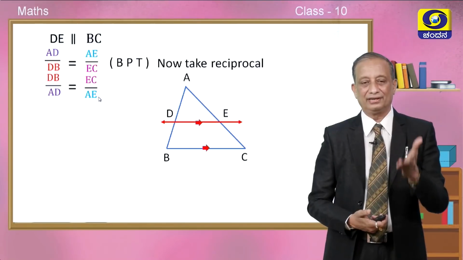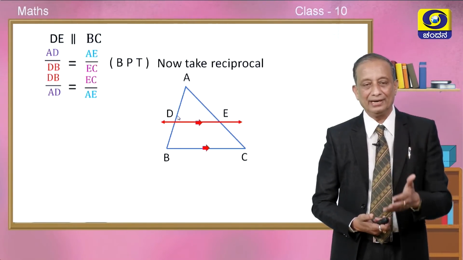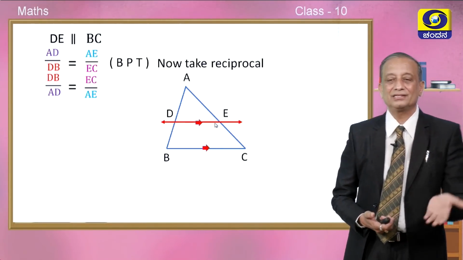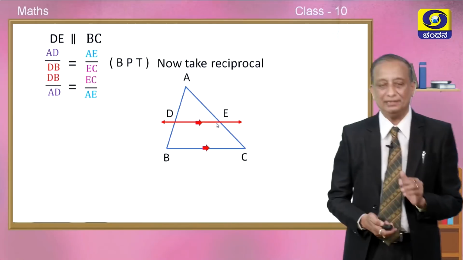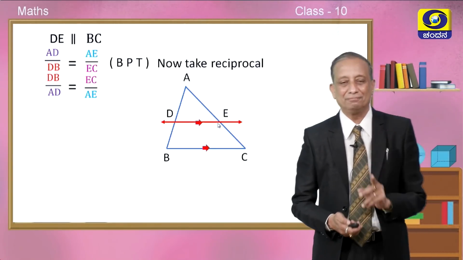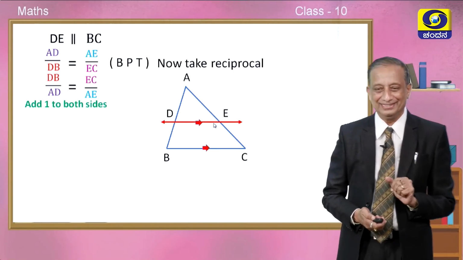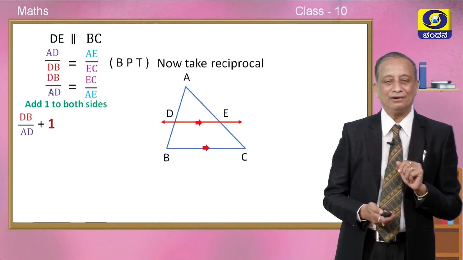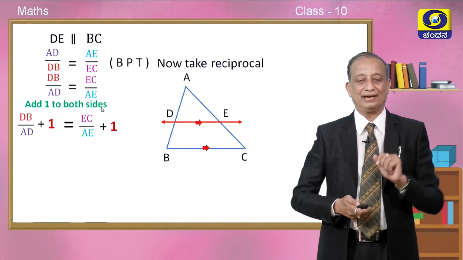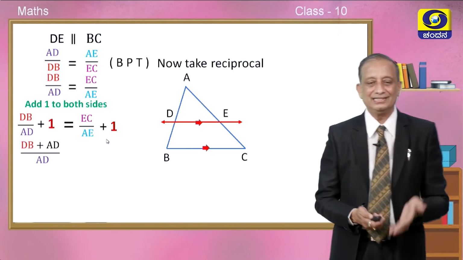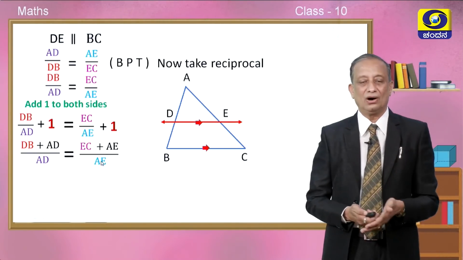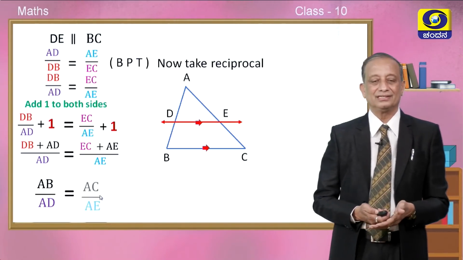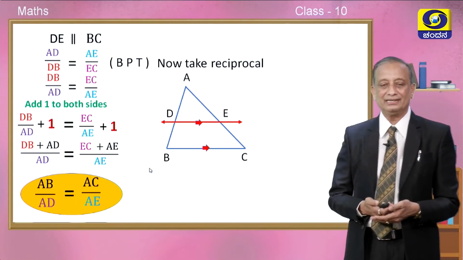So, go to the figure and see, DB divided by AD is equal to EC divided by AE. This is called the reciprocal of BPT. Now, having taken the reciprocal, add 1 to both sides, children. You will get some very interesting result. So, we will do that. Add 1 to both sides. So, we are writing the number 1 on either side. Take LCM as usual. So, recall rule number 2. Add the numerators, and in both cases you get another important result.